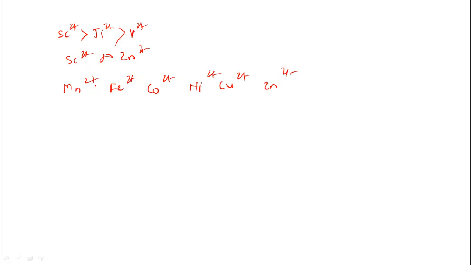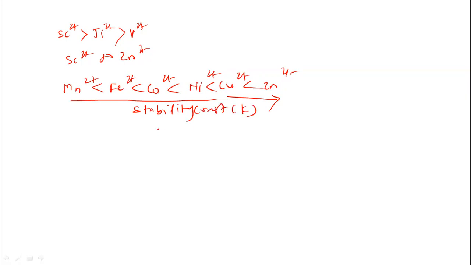Hence, the stability constant values go on increasing. So this is the increase in the stability constant value, that is, the K value increases here from manganese 2 plus to Zn2 plus.